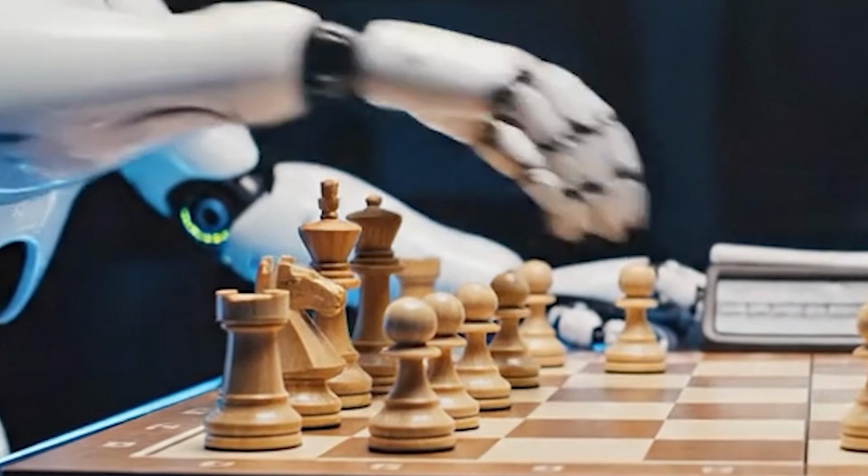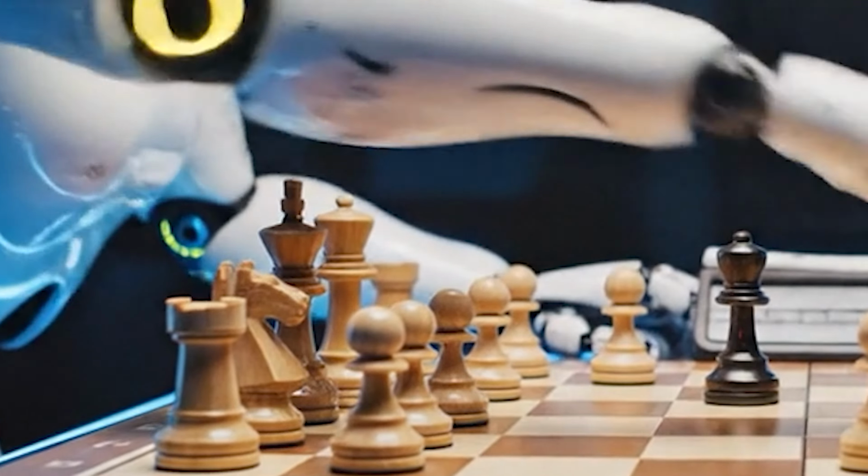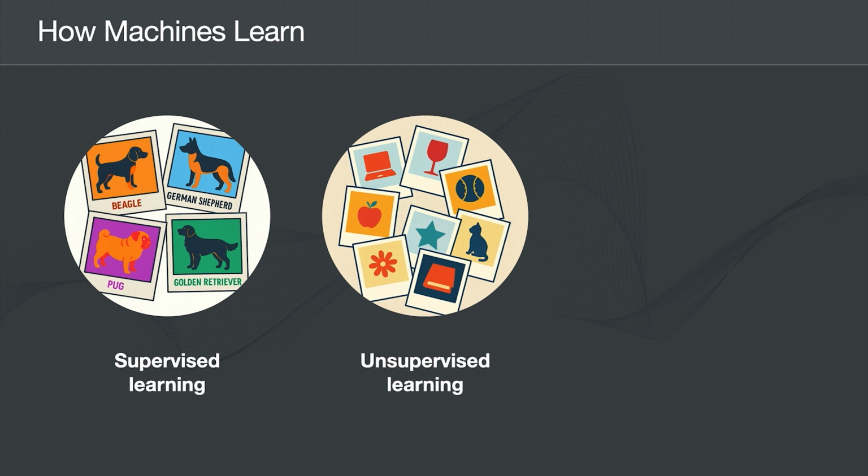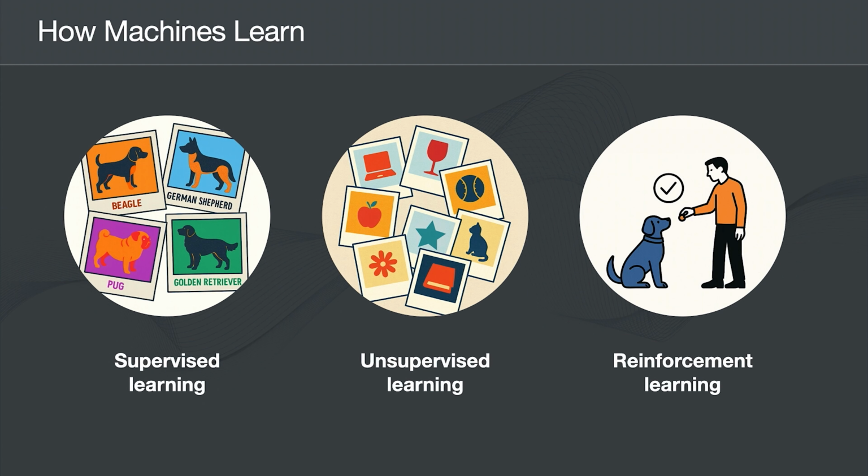This is how a game-playing AI masters chess or Go, by playing millions of games against itself, learning from every win and loss. The same principle powers autonomous driving systems and robotics, where an agent learns to make better decisions through feedback. So we have supervised, unsupervised, and reinforcement learning.